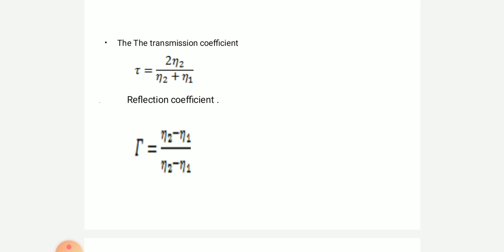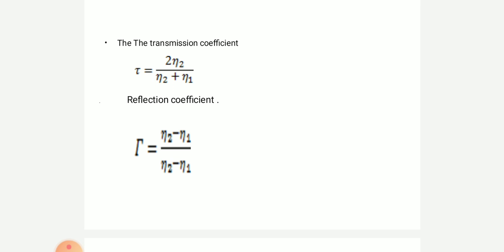This is a very important point. It is obvious from the fact that no field can exist in a perfect conductor. We know this from our previous classes. The fact is that no field can exist in a perfect conductor. So medium 2 is a perfect conductor, therefore there is no transmitted wave.